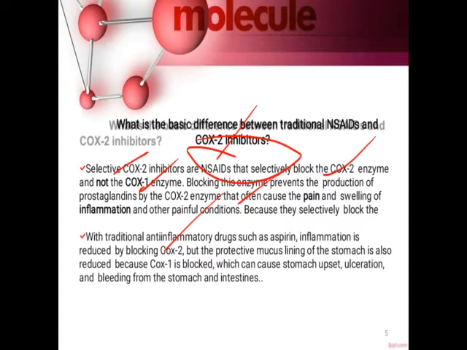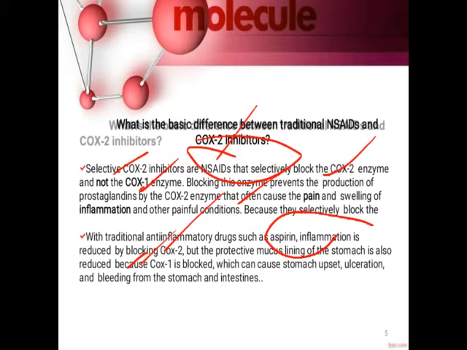So the traditional anti-inflammatory drugs such as aspirin, inflammation is reduced by blocking COX-2. But the protective mucous lining of the stomach is also reduced because COX-1 is blocked, which results in stomach upset, ulceration, or bleeding from the stomach and intestine.